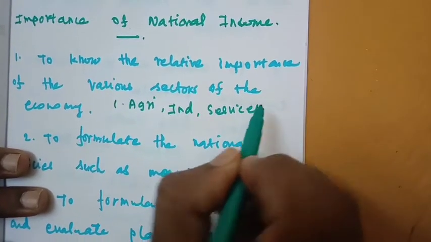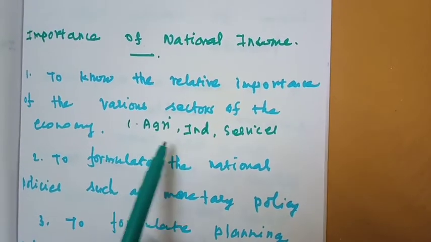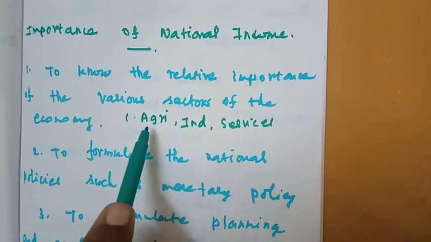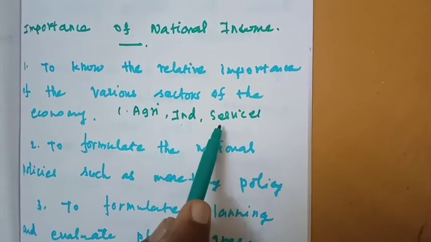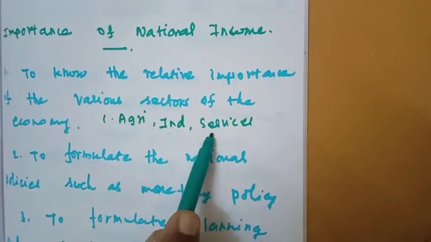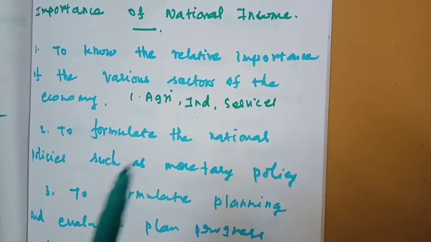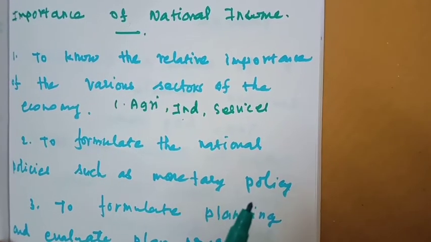If you calculate national income, you know the contributions given by these three sectors. It is very important to know the relative contributions of various sectors of the economy.